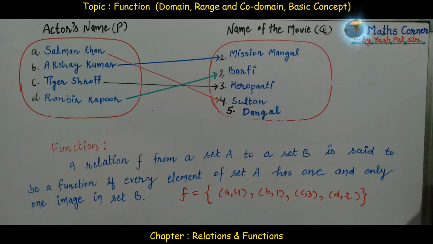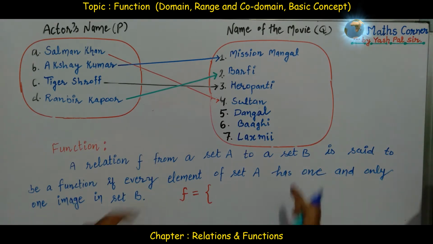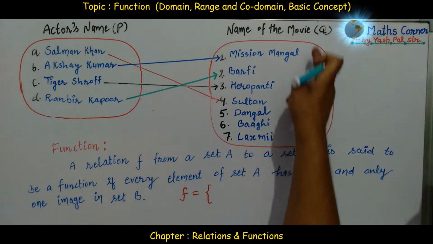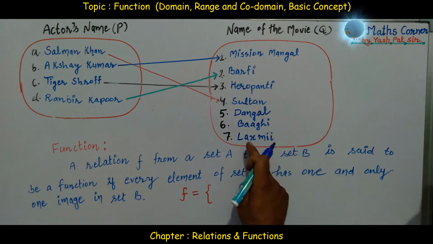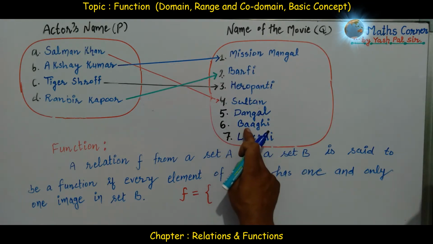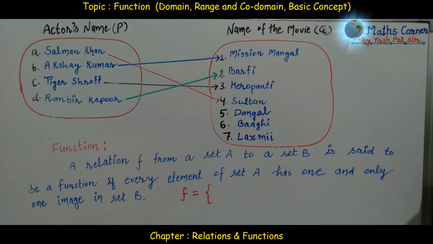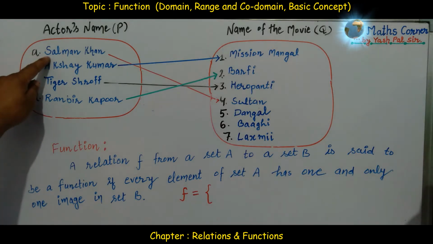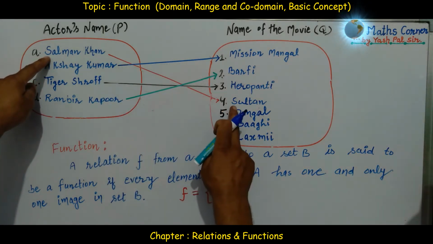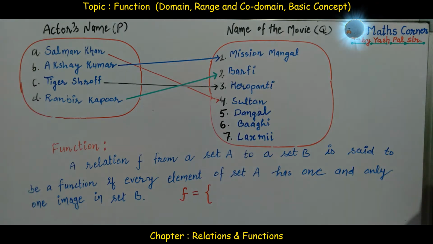Now the question is, what is not a function? With the help of the same diagram, we shall consider this. We have added some members in set B: Baaghi, number 6, and Lakshmi, number 7. Now what we see is, Salman Khan has worked in the film Sultan.